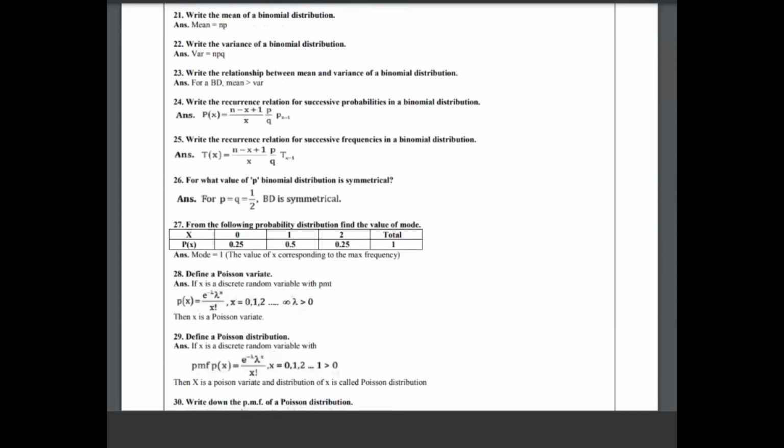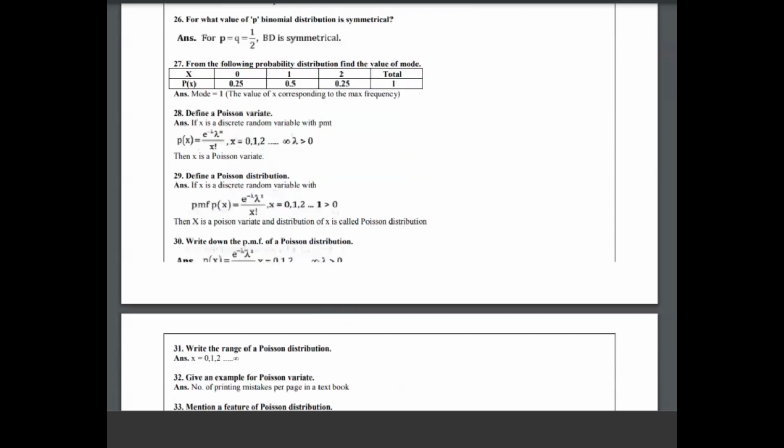Then the 25th question and the 26th one: for what value of p is a binomial distribution symmetrical? This one is very, very important, girls. When asked for what value of p a binomial distribution is symmetrical, the answer is 1/2 or 0.5. This question has been repeated many times.